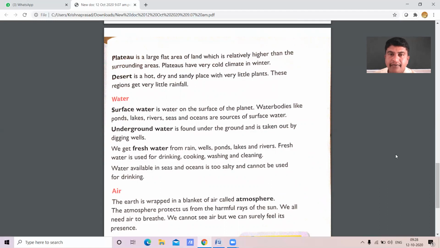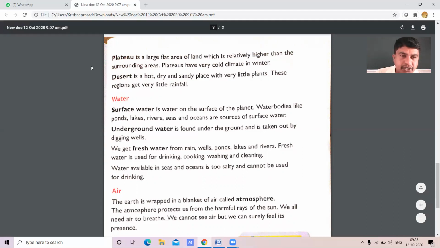Plateaus have a very cold climate in winter. In the winter season, the plateaus are very, very cold, right? We cannot even tolerate the cold. Am I right? Yes. Now we shall move on to desert.